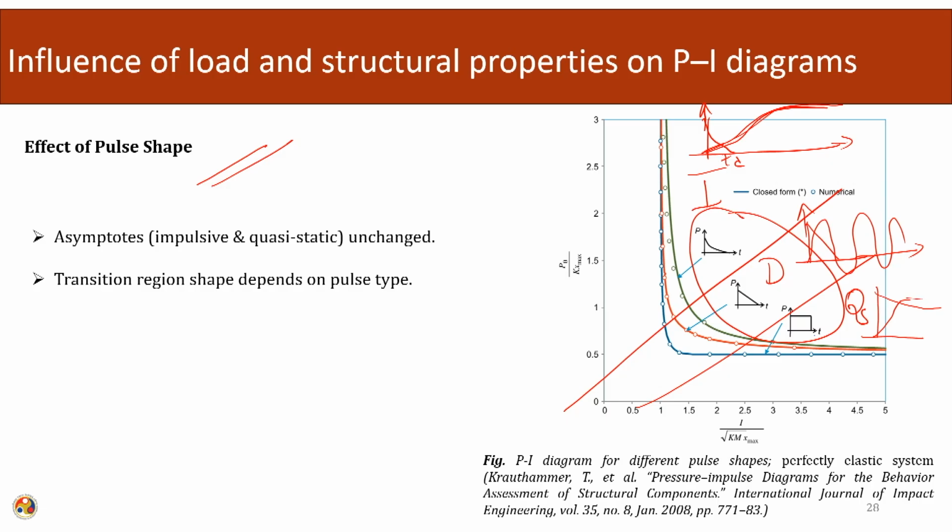So, the effect of the pulse shape: the impulsive and quasi-static asymptotes will remain unchanged, due to the shape of this pulse. The effect in the transition remains; it will depend upon the pulse type.